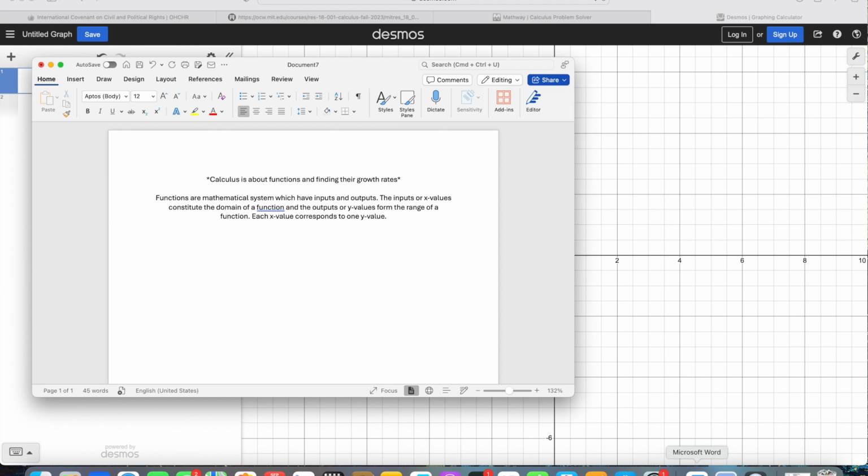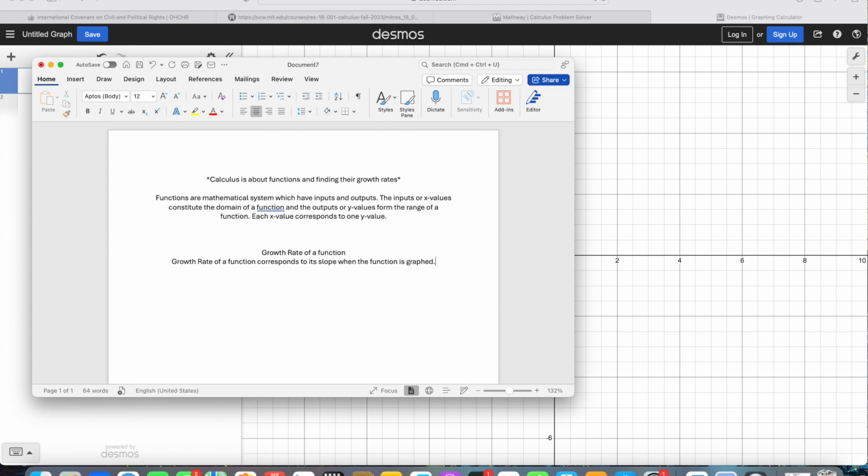So moving on to the growth rates of a function. Right off the bat, the growth rate of a function corresponds to its slope when the function is graphed.